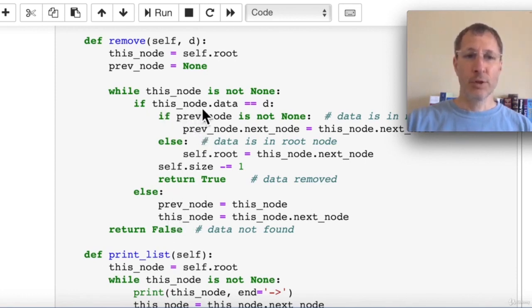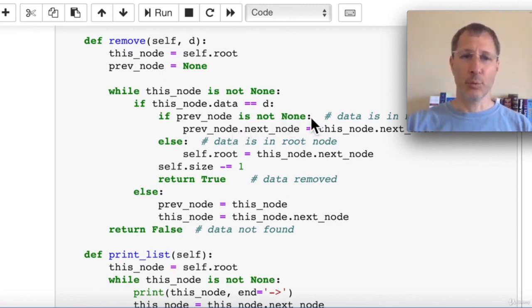Now our check. We check if this node's data is equal to the D that we were passed in, that we're looking for. If we find it, there's two possibilities for removing that node. One, that node is in the root. That's this else here, in which case we just change the pointer for the root node for our linked list to this node's next node. In other words, the second node in the list. We bypass the current root and we point our root pointer to the second node in the list. That effectively deletes the first node in the list.